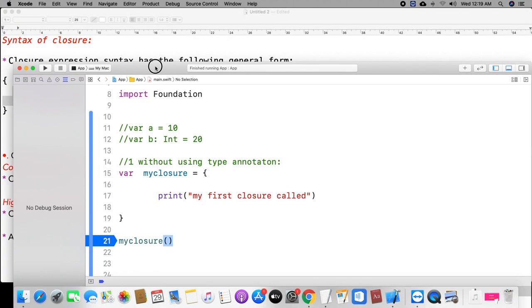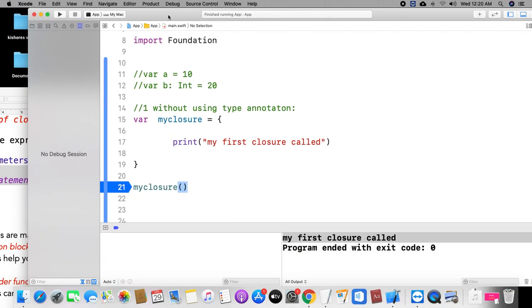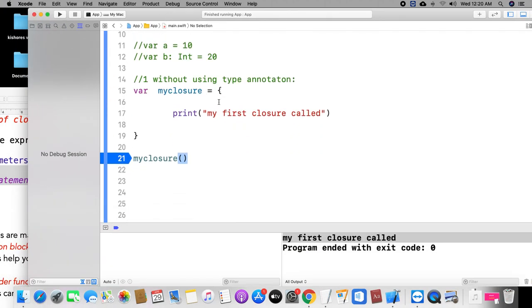But we have seen the closure has parameters and a return type, all those things. Yes, you need to use them, but the first time I don't want to declare anything. I just declare one closure and return one print statement, or an empty closure. Declaring the parameter and return type is optional.